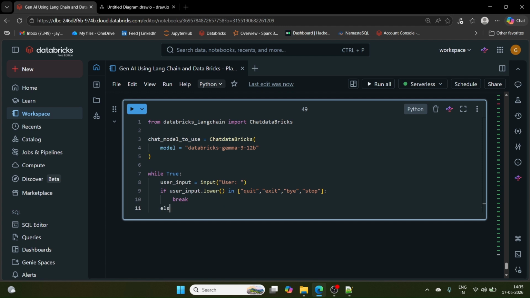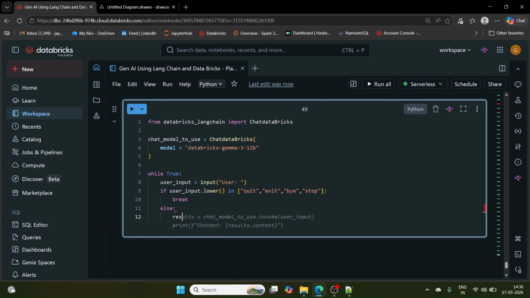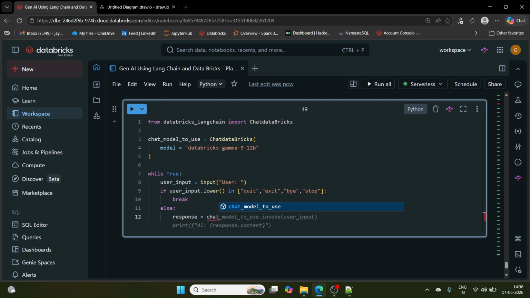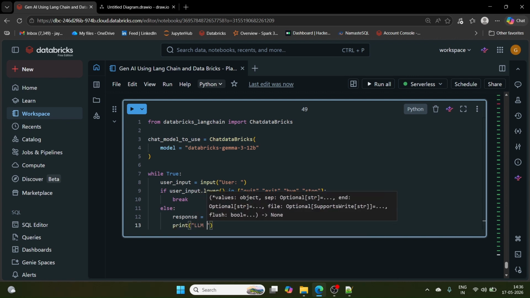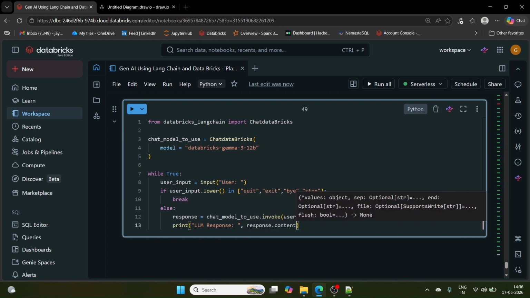Else, if the user input is not from these things, what I'll do is: response from LLM equals chat model to use dot invoke, user input. Okay, and I'll print LLM response, which is response dot content. That is my code.